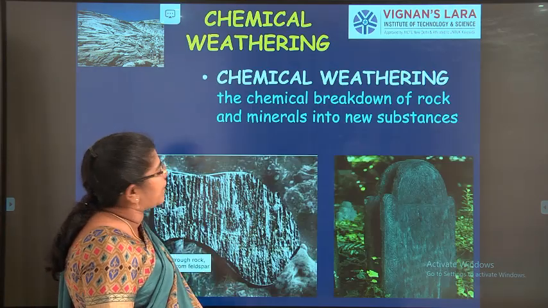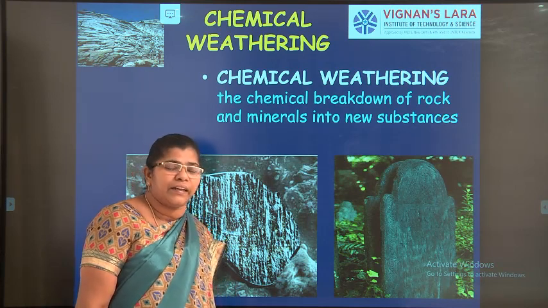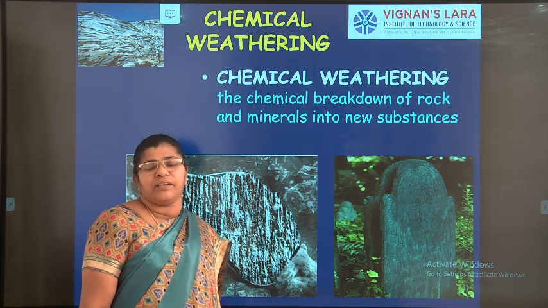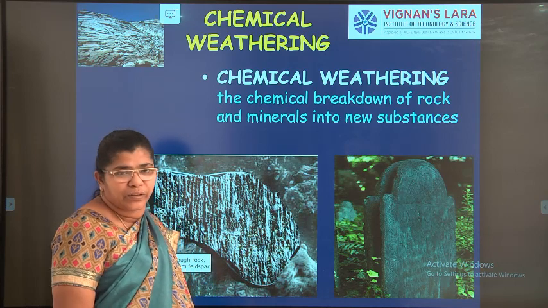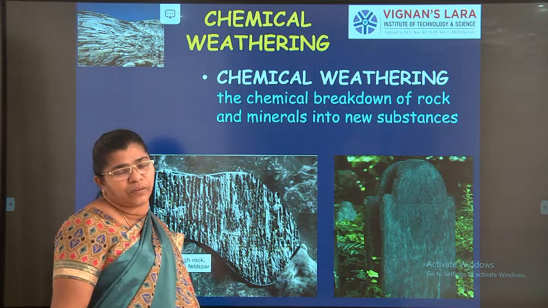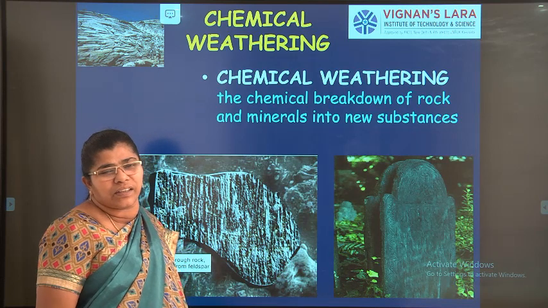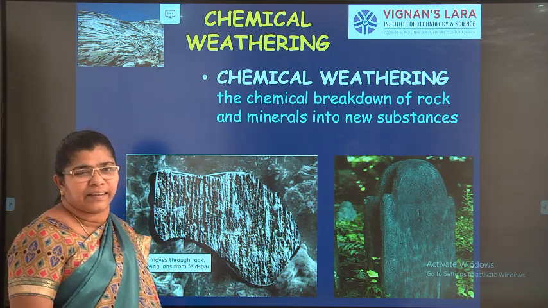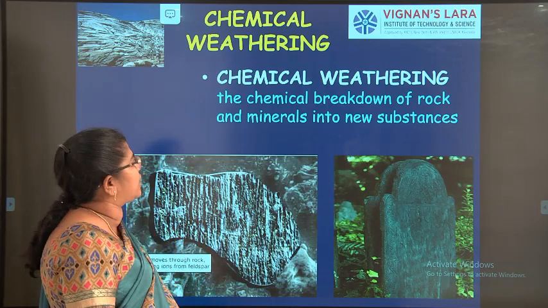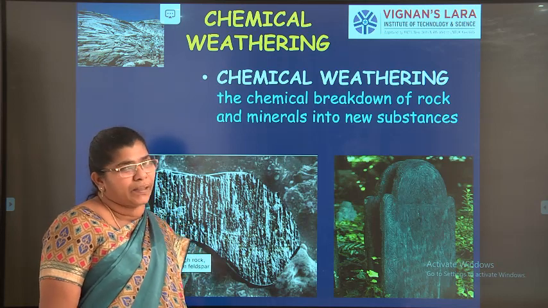Okay. The next one we will see is chemical weathering. Till now, what we have seen is physical weathering. Physical weathering may be due to animals, ice wedging, plant growth, pressure coming from neighboring sources, and abrasion. Abrasion is due to natural resources like water, wind, sand and glaciers. These are the things about physical weathering. Now we will go in for chemical weathering.